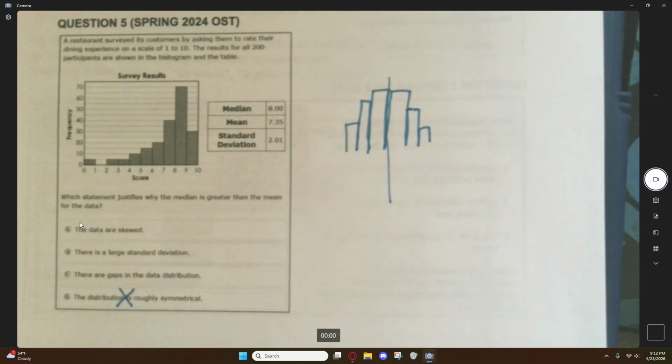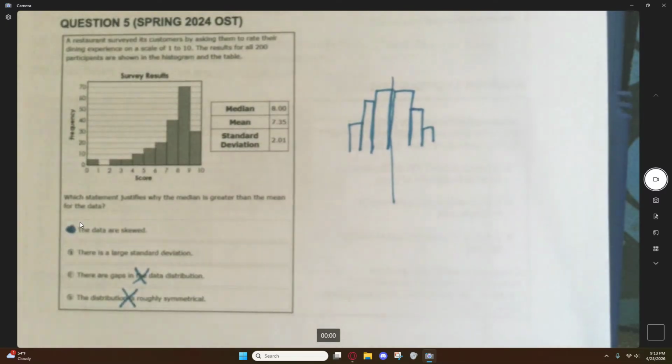These are not even close to symmetrical. Symmetrical means that if you split it down the middle, it would almost look like you're looking into a mirror, where it reflects each other. This is nowhere close to that. Okay? There were gaps in the data distribution, which does not explain why the mean is larger than the median. Which statement justifies why the median is greater than the mean? Yeah, it is because the data is skewed. The data is skewed hilariously.